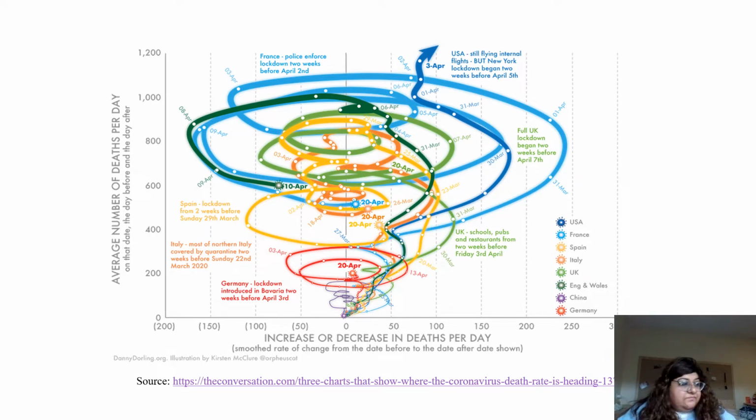So let's notice the graph. When the curve moves to the right, this means that the death rate or mortality rate is increasing, and when it moves to the left, this means that the death rate is decreasing. And the loops indicate that the trend is changing. For example, it's rising and then it's falling and then again it's rising.